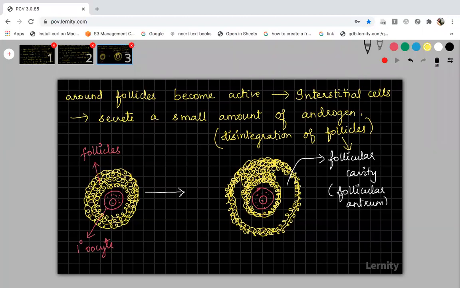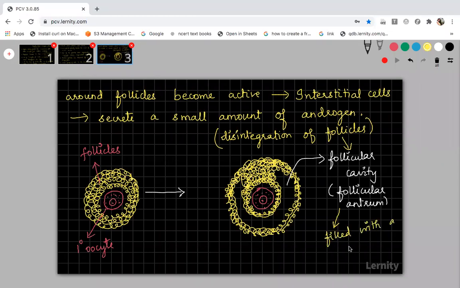And this follicular antrum or cavity is filled with fluid. So there will be a fluid secreted in the follicular antrum by these follicular cells. The follicular cells which are present surrounding and inside, these two layers of follicular cells, will secrete a fluid, and the antrum or cavity will be filled with the fluid.